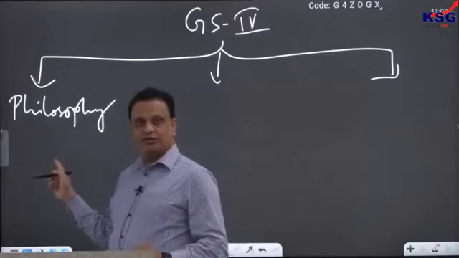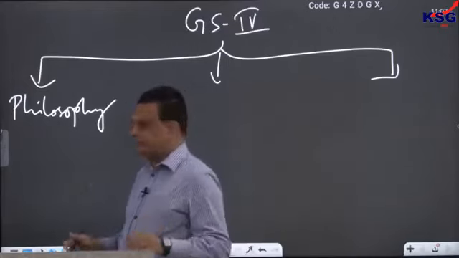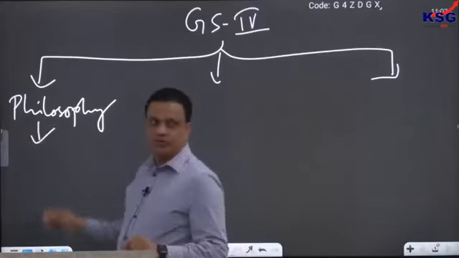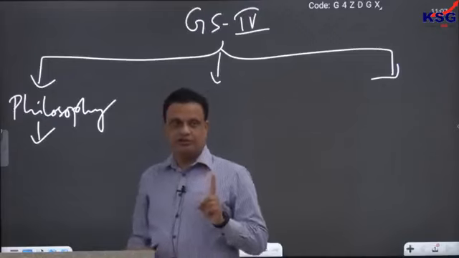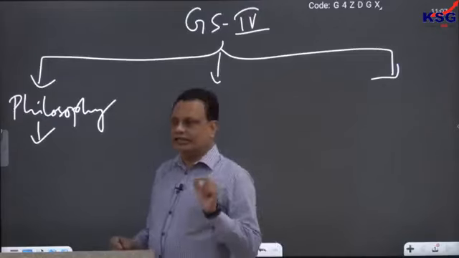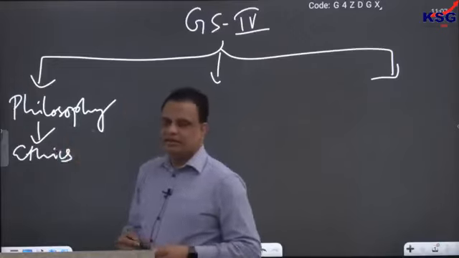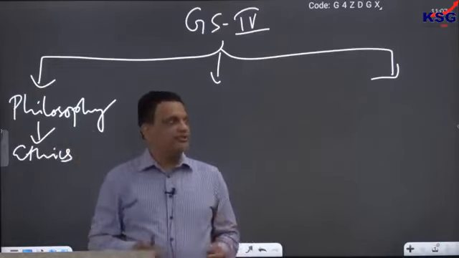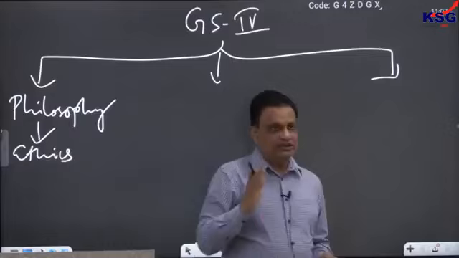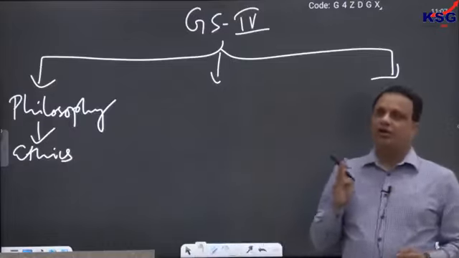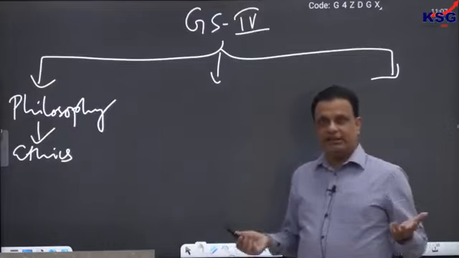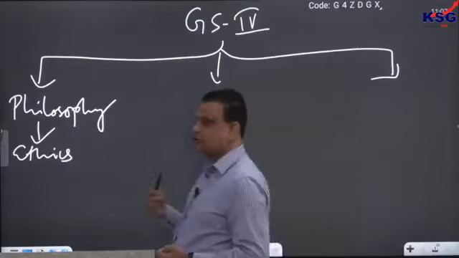In philosophy also, we are not going to discuss the whole of philosophy. We will discuss one important branch of philosophy, and that branch is known as ethics. Philosophy has many other branches also, for example epistemology, metaphysics, logic or aesthetics. We are not going to discuss epistemology or metaphysics.